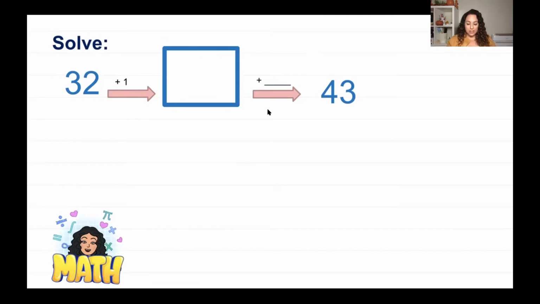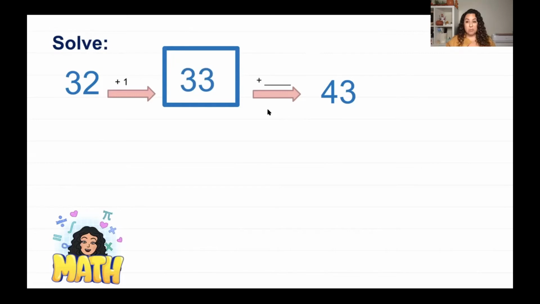So here you can see this number is 32. Here you can see we're going to start at 32, and I'm going to add 1 more. So what is the number after 32? I have 32 and I have 33. Now let's look at our numbers in order, and the next number is 43.